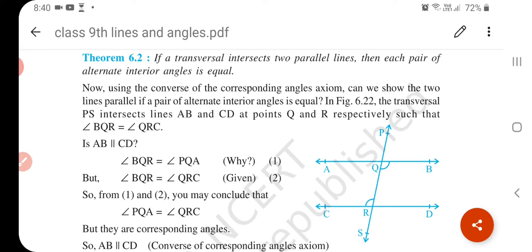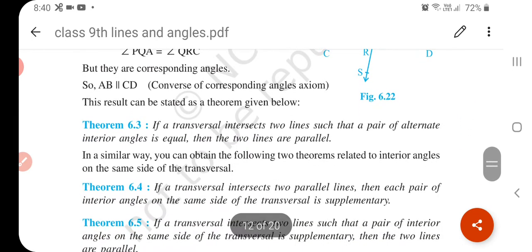We have to learn in 7th or 8th standard what is alternate angle, what is corresponding angle, what is interior alternate angle. We learned about it. Now it's time only to revise. And if each pair of alternate interior angles is equal, then the lines are parallel.